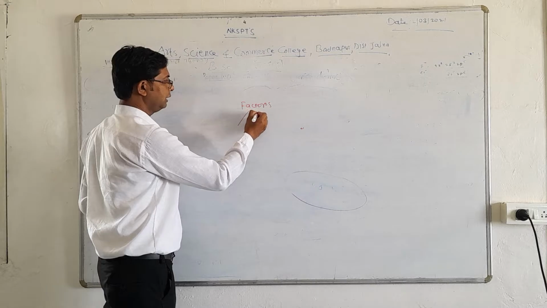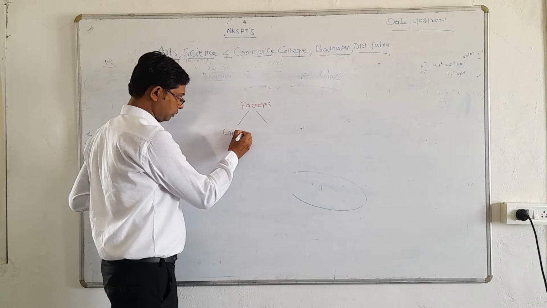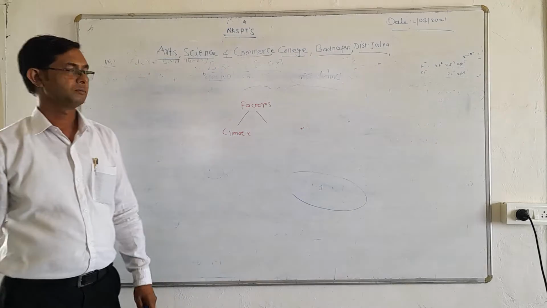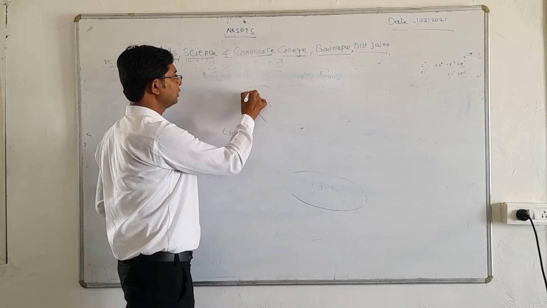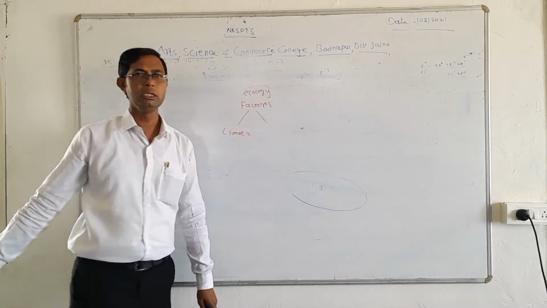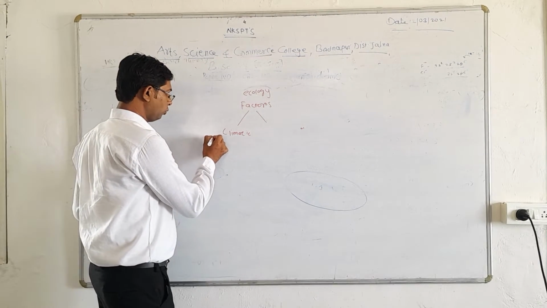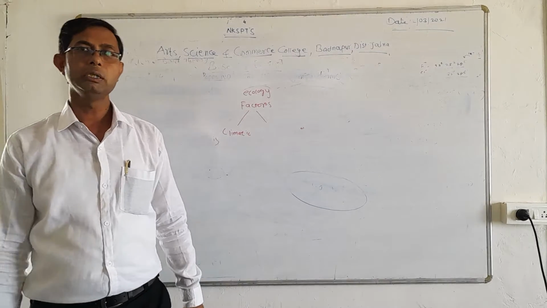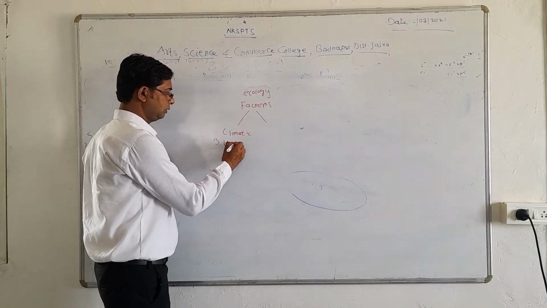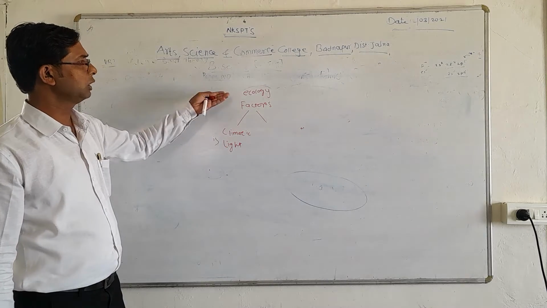The factor which is most important in ecology is the climatic factor. Climatic factors include, for example, light. Light is the most important climatic factor which plays an important role in ecology.